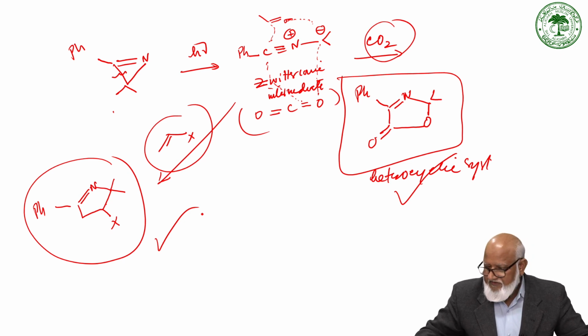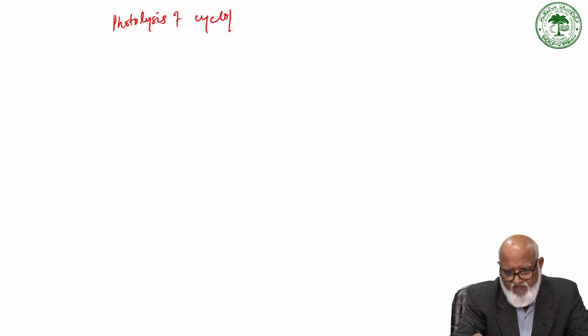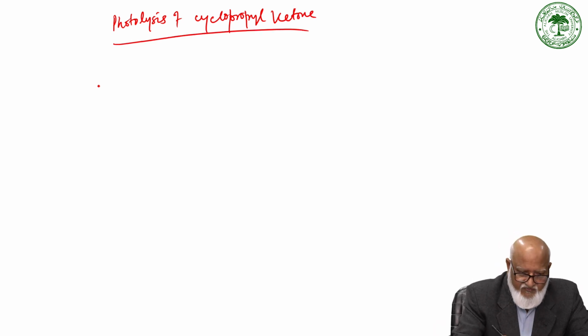So the cyclopropane opening, the opening of the cyclopropyl ketone, has also been reported. Photolysis of cyclopropyl ketone has also been reported, and one example is here.